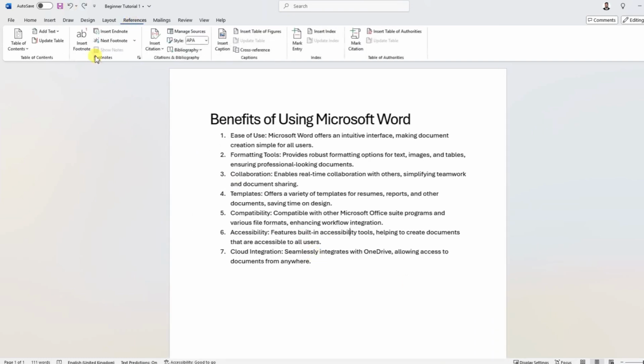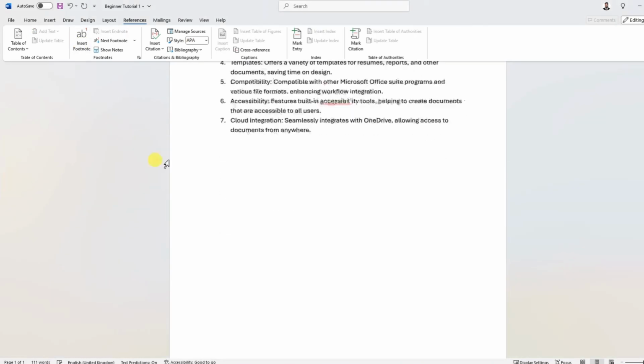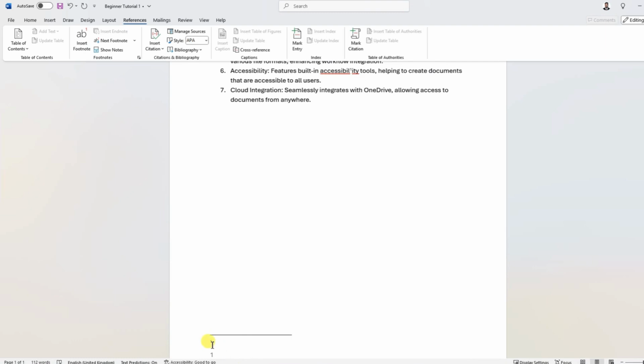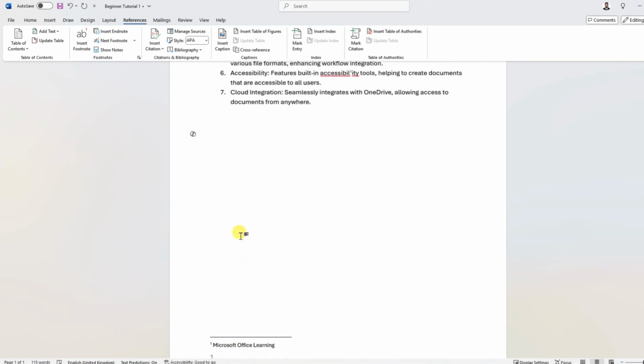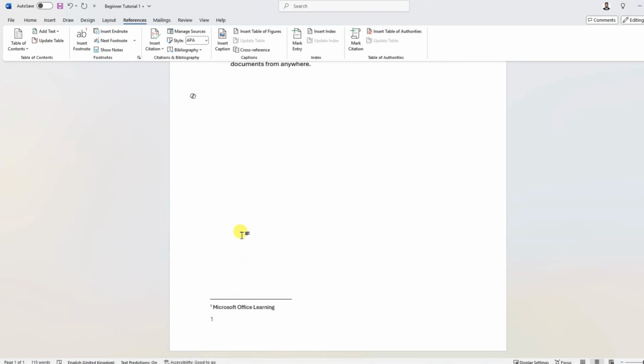Next one is reference. So in reference, you can create the reference and for example, insert footnote. If I click this one, it will allow you to make some bottom note. I can just say Microsoft Office Learning, which is my channel name. So it will allow me to make some bottom note at the end of each page. Move on to the next one.